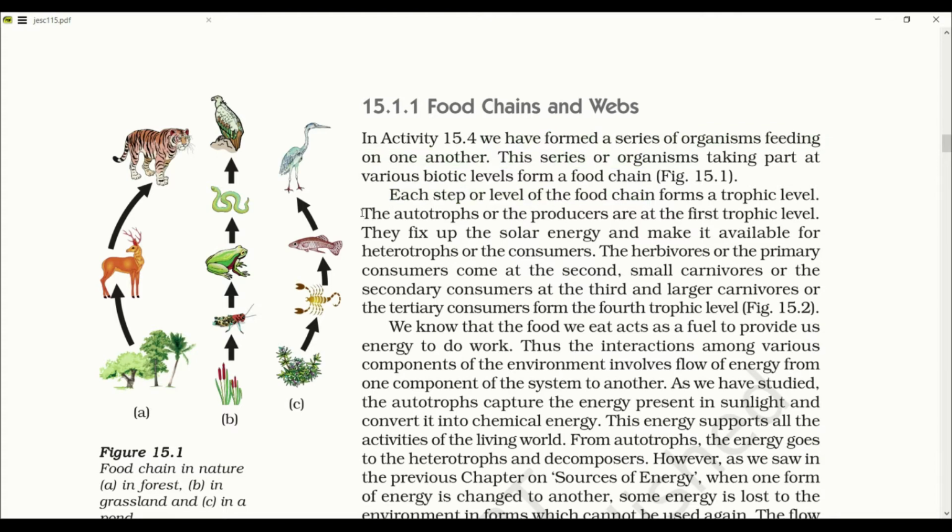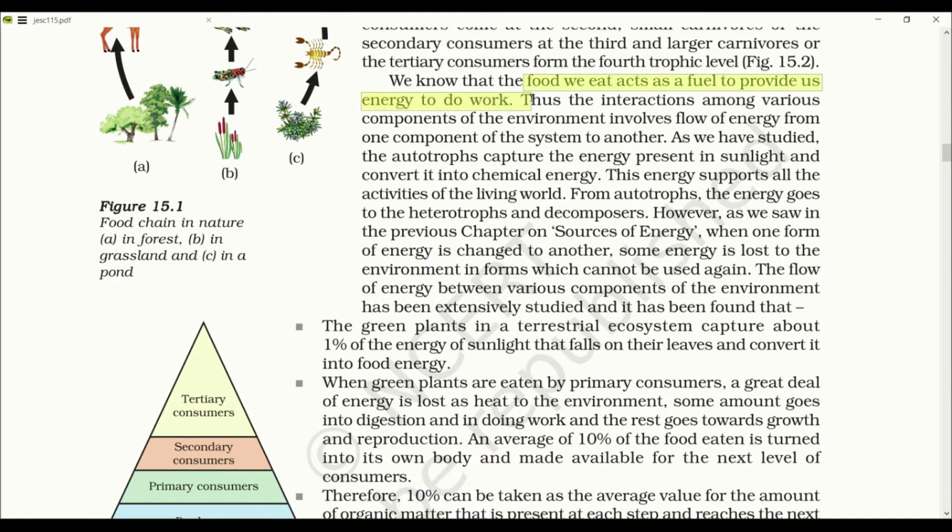The autotrophs or the producers are at the first trophic level. They fix the solar energy and make it available for heterotrophs or consumers. The herbivores or primary consumers come at the second, small carnivores or secondary consumers at the third, and the large carnivores or tertiary consumers at the fourth trophic level. So in this way, you can see a chain of food from producer till the last consumer, the tertiary consumer, which is called a food chain. Food we eat acts as a fuel to provide us energy to do work.